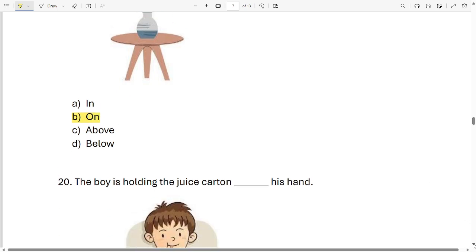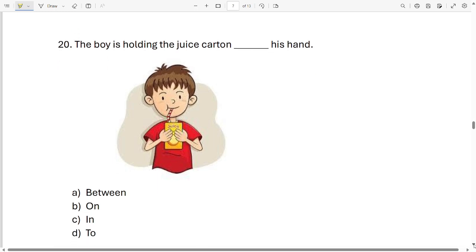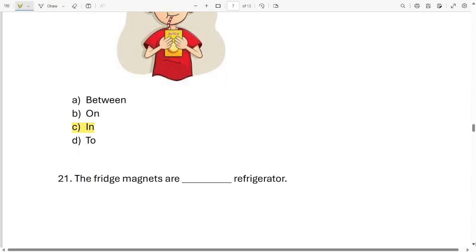Okay. Now next sentence. The boy is holding the juice carton dash his hand. Now between, on, in, to. Which word is correct? The boy is holding a juice carton in his hand. Option C. Okay. Next sentence.